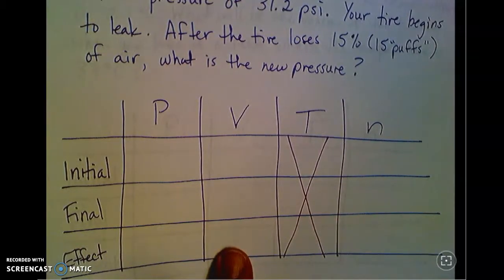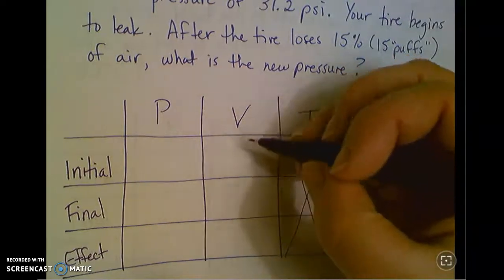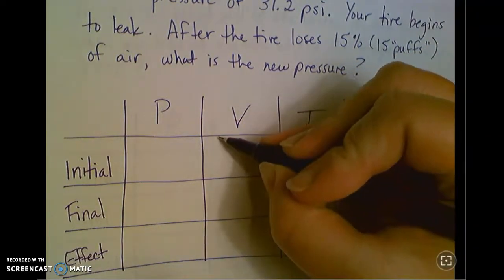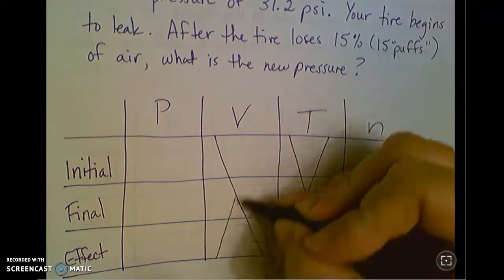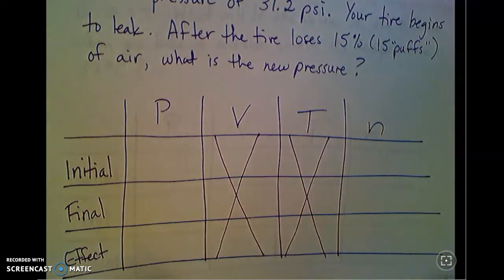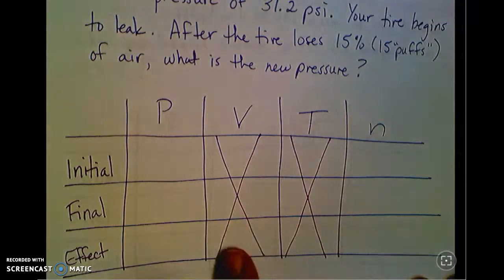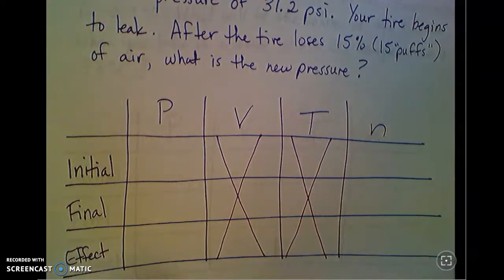Now, the volume of the tire may change a little bit as it leaks, but it's pretty much going to hold its shape unless it gets really, really flat. So we're not going to worry about the volume change in this one either. So I'm going to go ahead and mark out those columns, because if nothing changes from the beginning to the end, there's really no effect on the other variables. And so for these first two problems, we're going to focus on one thing at a time.